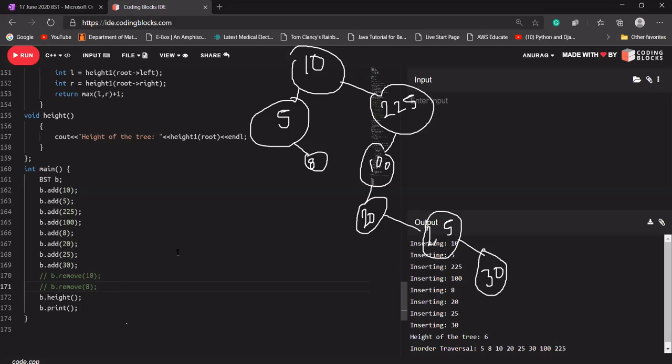Okay, I was asking a question. What is the difference between the height and depth? Can somebody explain, or do I need to do it myself? Let's say I'm asking what is the difference between height and depth of a tree.